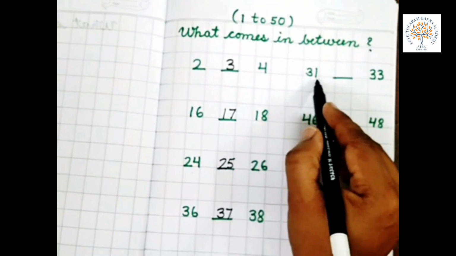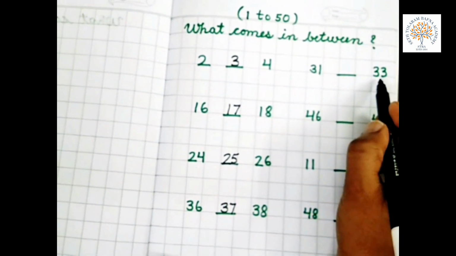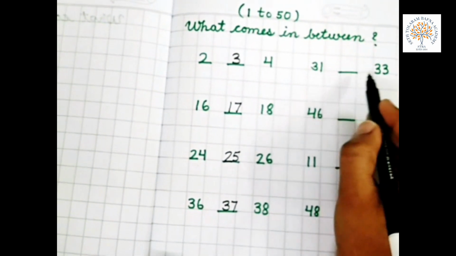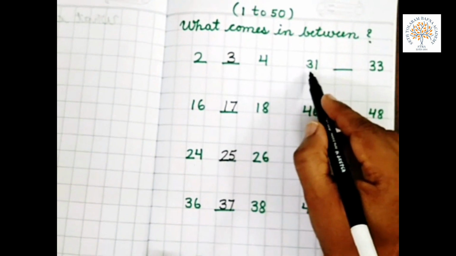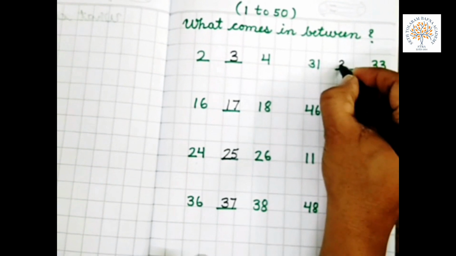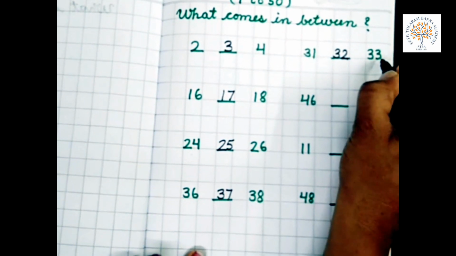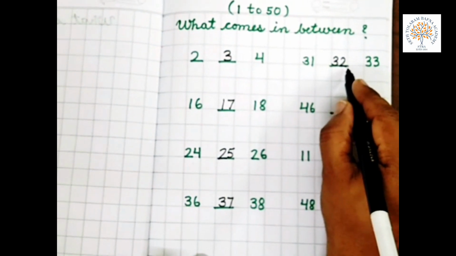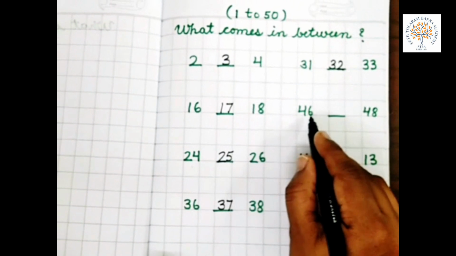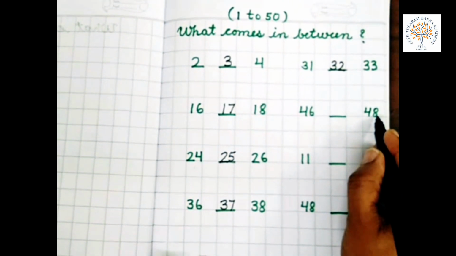Now 31 and 33. What comes in between 31 and 33? Start counting from 31. 31, 32, 33. What comes in between 31 and 33? 32. Now 46 and 48.